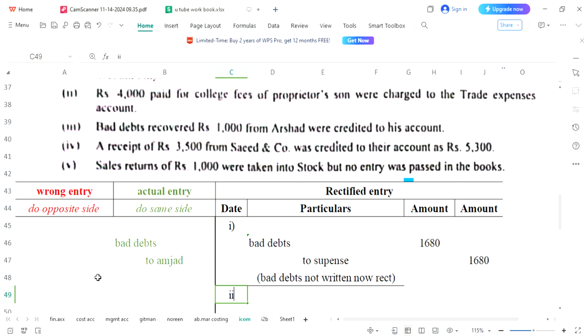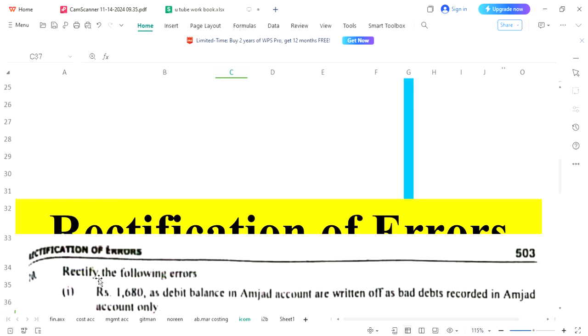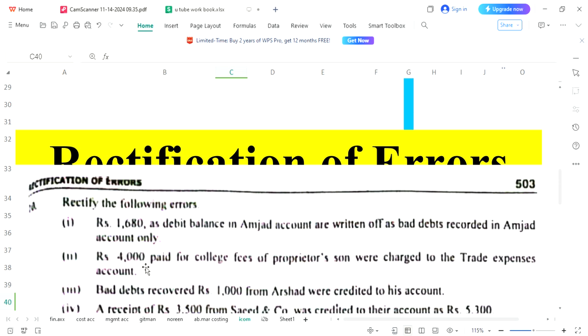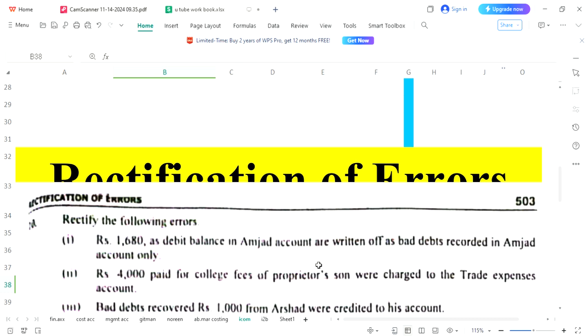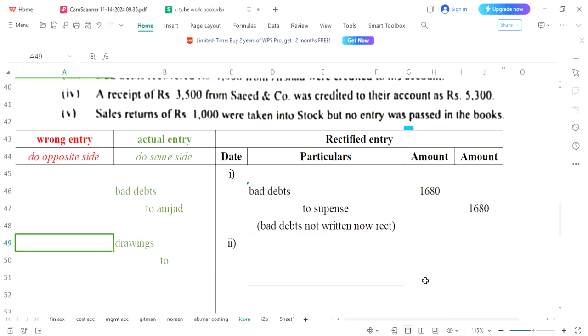Now let's see what second entry is saying to us. 4,000 paid for college fees of proprietor. Any amount which is paid for the proprietor's personal use, that would be called drawings. So initial entry or actual entry was supposed to be drawings on debit side. Alright, now let's see what mistake has been done. Charged, that means written to the trade expense account. So instead of drawings, they have written it as trade expense.